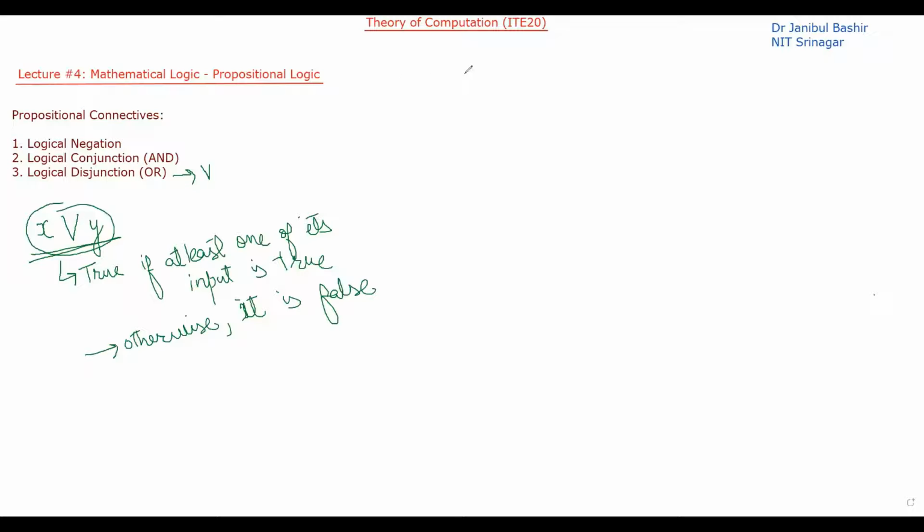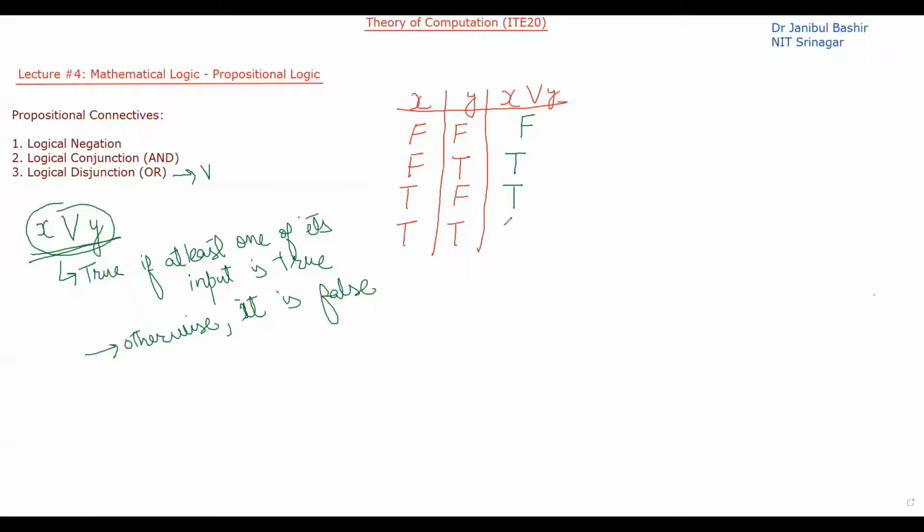So let's make the truth table here. We have X, we have Y, and we have this propositional logic formula, X or Y. The inputs can be false and false, false and true, true and false, true and true. So false, false will be false, as I said that if both are false, then it will be false. However, if at least one is true, so here Y is true, so it will be true. Here X is true, so it will be true. Here both are true, so it will be true.